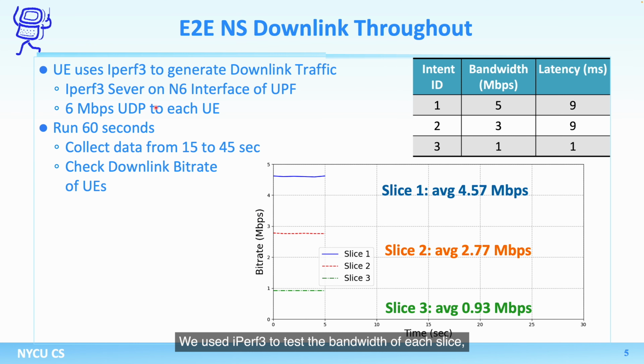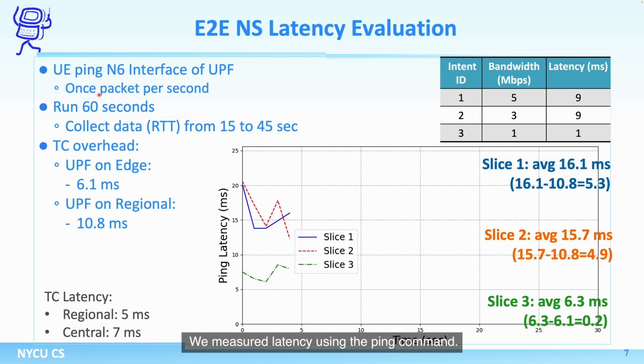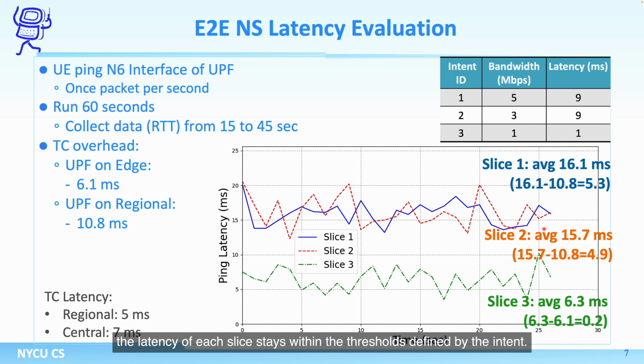We used iPerf3 to test the bandwidth of each slice and found that each UE's bitrate stayed within the limits set by the QoS intent. We measured latency using the ping command. Due to the use of simulated network functions, some baseline delay is expected. After accounting for the TC overhead, the latency of each slice stays within the thresholds defined by the intent.